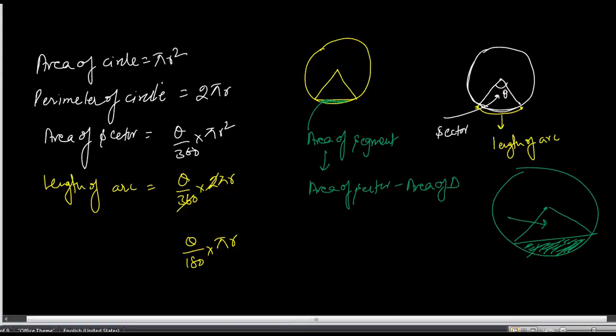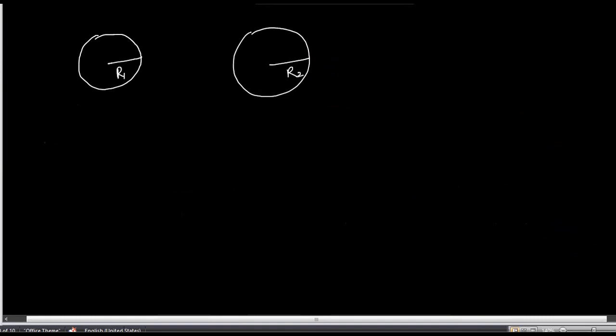Okay, beta, just imagine that you have a circle, and it is going to have some radius. Suppose here you have a circle with the radius r1, and this is another circle with the radius r2. When you add the areas of these two, that would be equivalent to the area of a third circle that has the radius capital R. So which of the following statements do you think is correct?